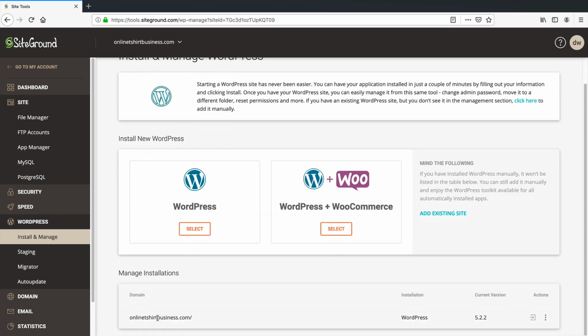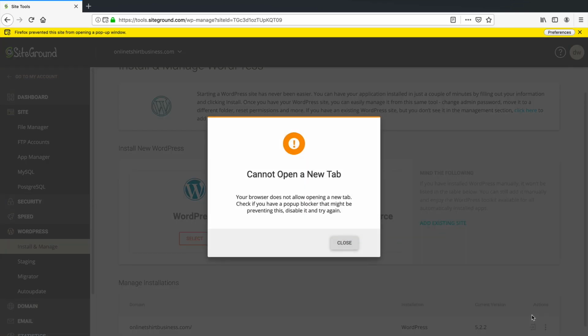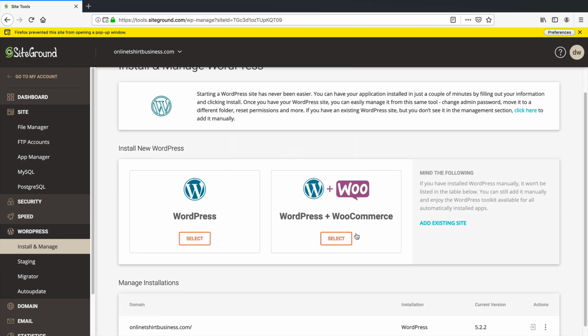So right here, you have the onlineshirtbusiness.com. Now under Actions, we can click on these little 3 buttons and you can update your password, etc. But right now, just click on this little door right here that says Log into Admin Panel. So I need to go ahead and allow, whoops.